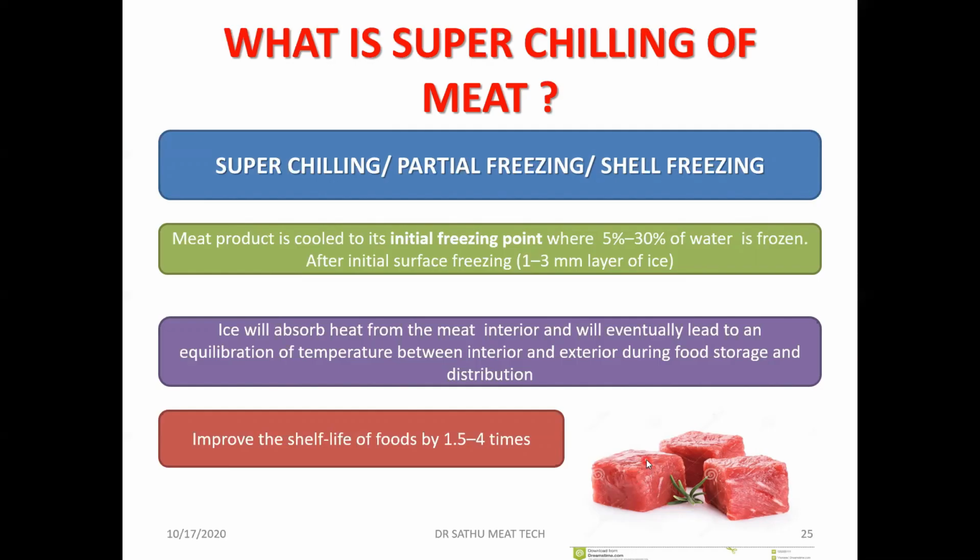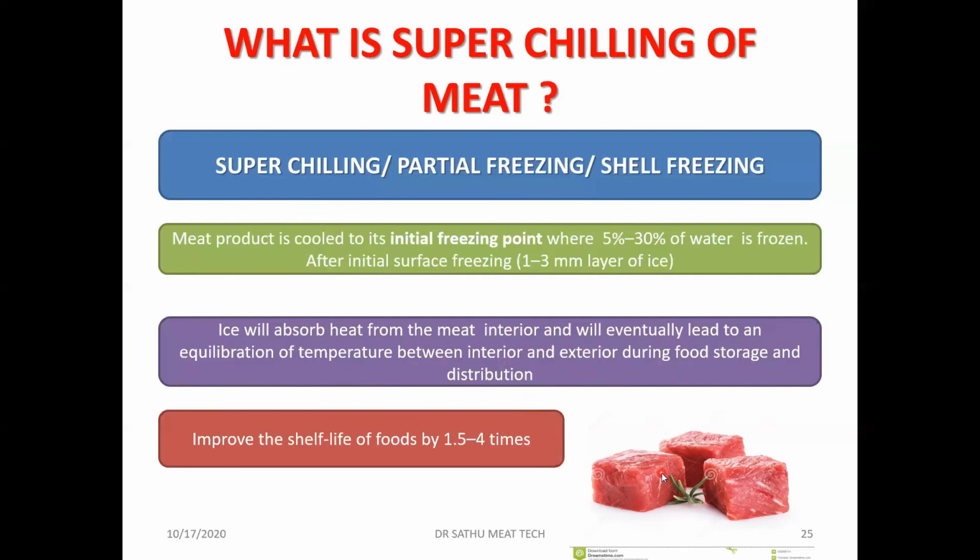Then if you check the core temperature, use a thermometer and check it. It should be around minus 1.5 to minus 1 degree centigrade. At that temperature we can stop the further chilling, and it can be kept in the frozen storage. Here you can see the ice will absorb the heat from the meat interior. Once the ice is formed in the border, it will start absorbing the heat from the interior, which will eventually lead to an equilibration of temperature between the interior and exterior during food storage and distribution.